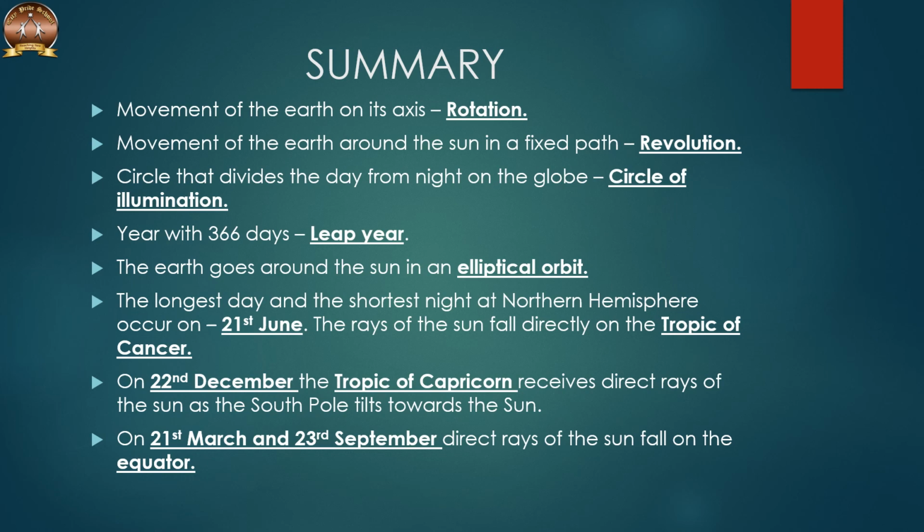The longest day and the shortest night in northern hemisphere occurs on June 21st. That time the rays of the sun fall directly on the Tropic of Cancer. On December 22nd, the Tropic of Capricorn receives direct rays of the sun as the south pole tilts towards the sun. On March 21st and September 23rd, direct rays of the sun fall on the equator.